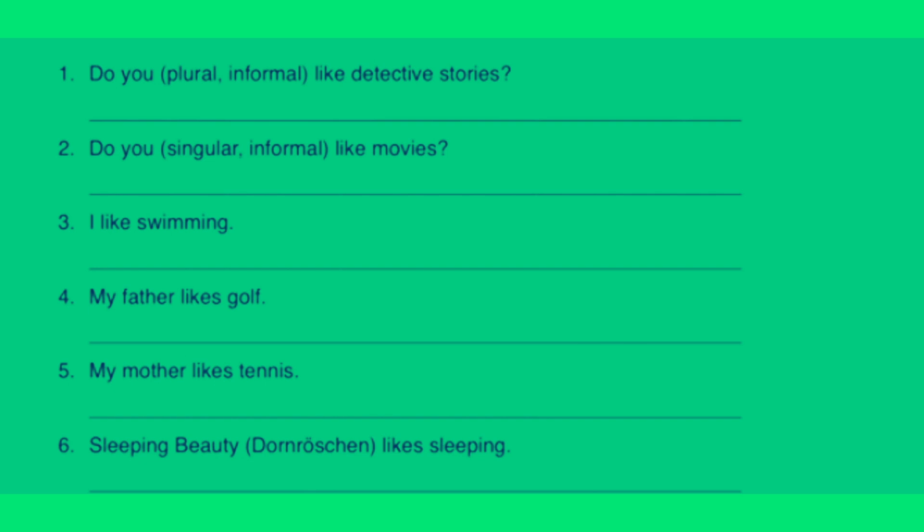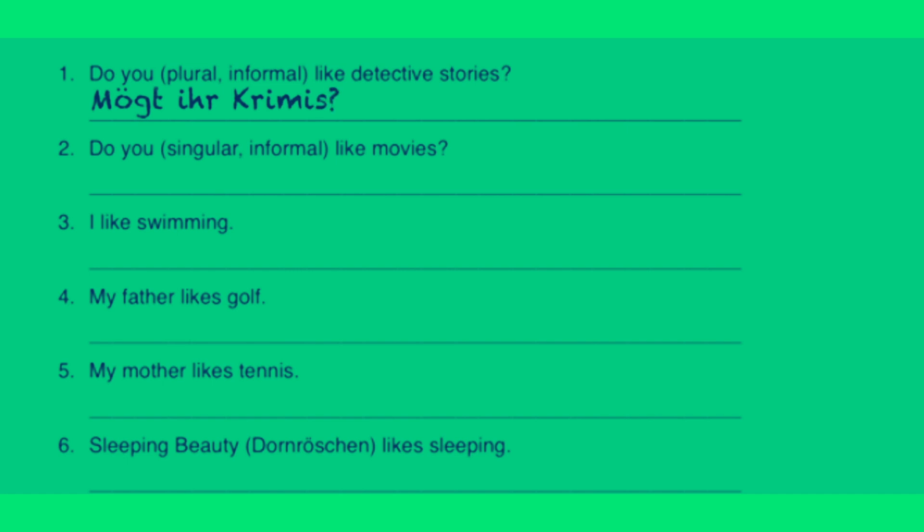In section 3, we're trying to translate each of these sentences using mögen. It also says there's a hint that if you capitalize a verb, you can use it as a noun, which is called a gerund. This comes in handy in a couple of these sentences. Nummer 1. Do you, plural informal, like detective stories? So we start off here with the plural informal. Plural informal is the ihr form, and therefore we start off with our conjugated verb mögen to go with the ihr form, which would be mögt. Then the detective story is of course a Krimi, and so we say here in the plural, Krimis.